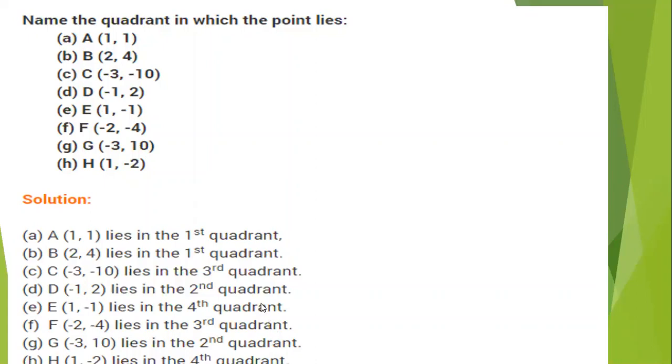So both negative is the third quadrant, minus plus means second quadrant, and plus minus means fourth quadrant.